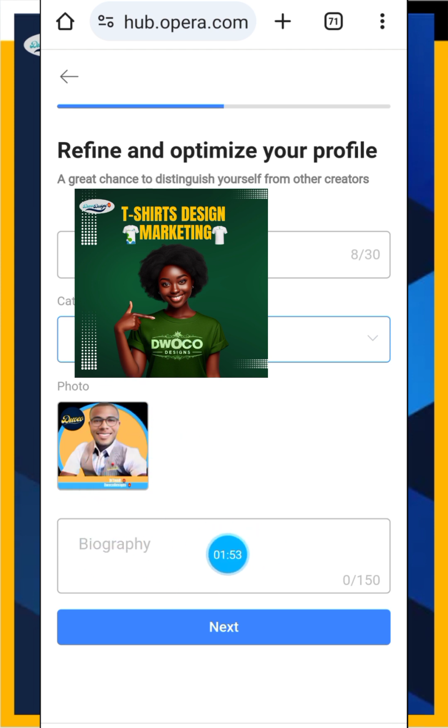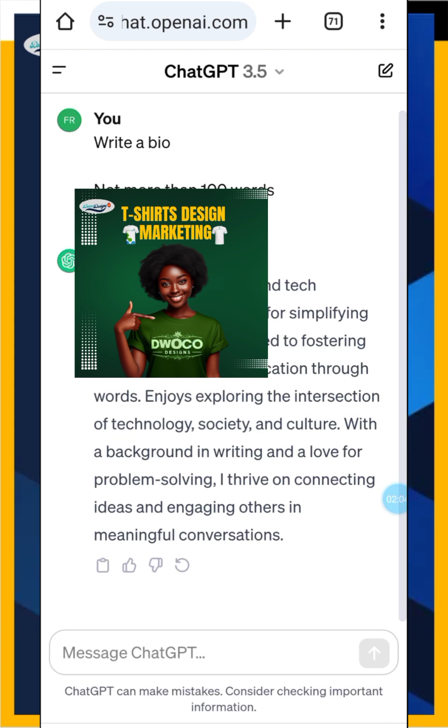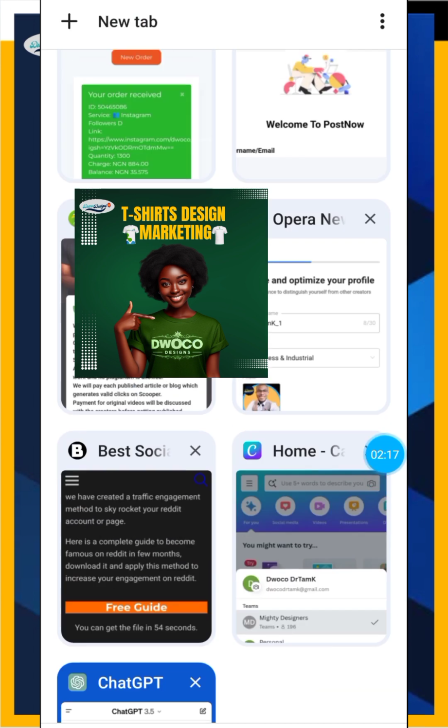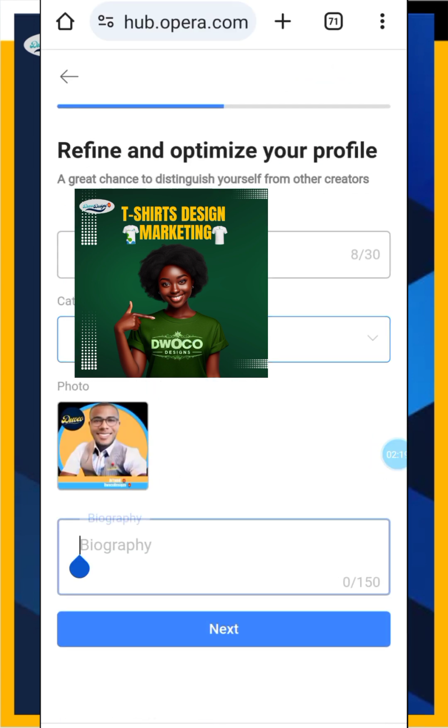Pick your photo. Then here is your biography, your bio. I can use ChatGPT to write it. Look at it, I asked ChatGPT, write a bio for me, not more than 100 words. So ChatGPT gave me this. Very simple. What I do is just click on this place to copy it, then take it back to the platform here, tap, and paste it.